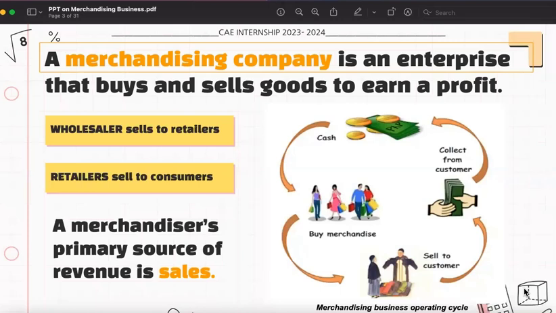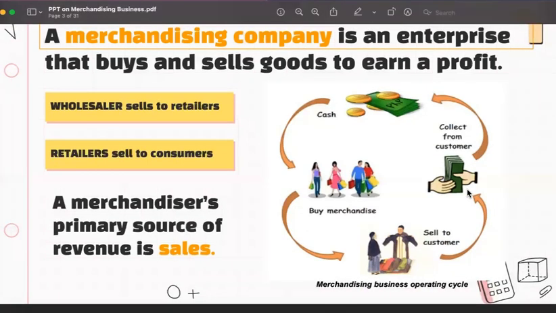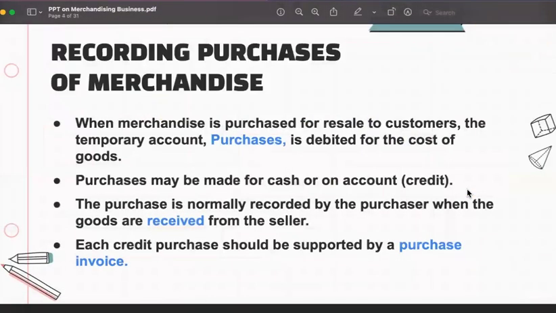We have wholesalers, who sell to retailers, and retailers sell to customers. A merchandiser's primary source of revenue is sales. So sales is the primary revenue of a merchandising company. To start journalizing, let's first learn about recording purchases in a merchandising business.